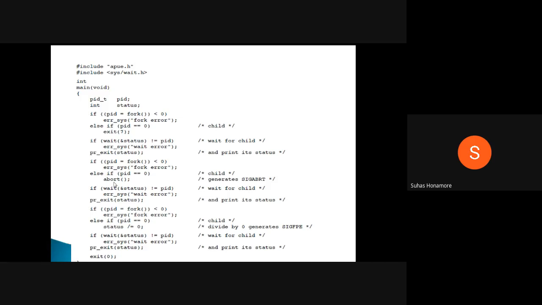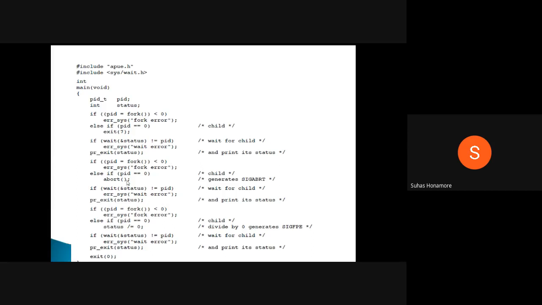So whatever value is written here, that value will be received here. Okay, so again we are printing here, that is PR underscore status. Depending on whatever this written value is, that value will be printed, and the corresponding message, all those things will be checked. So here we are receiving it and we are printing it.